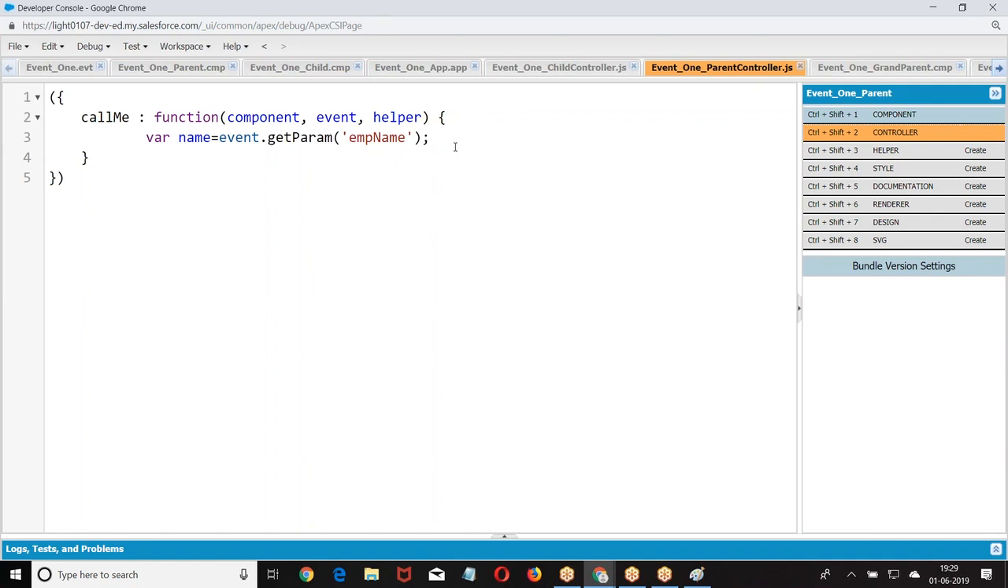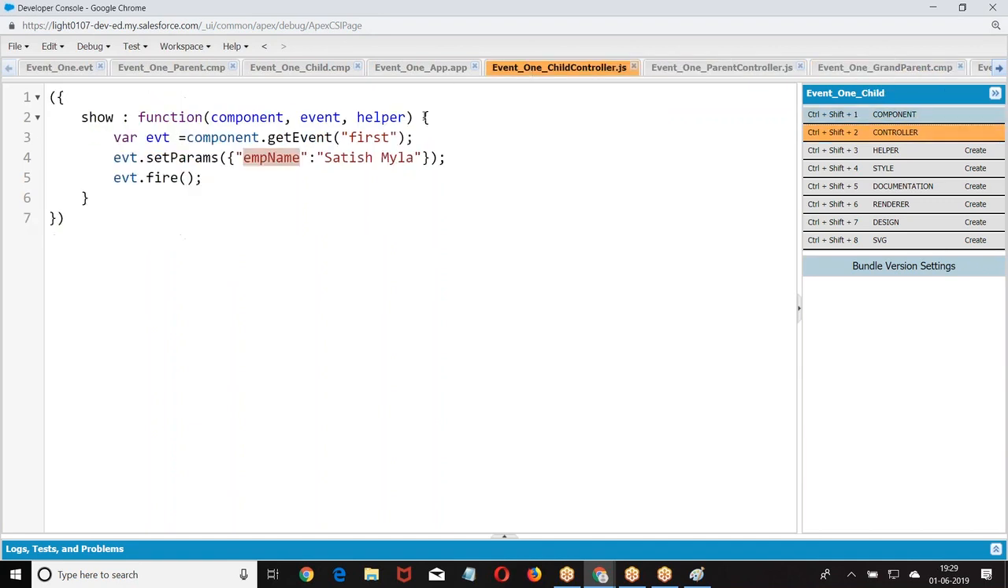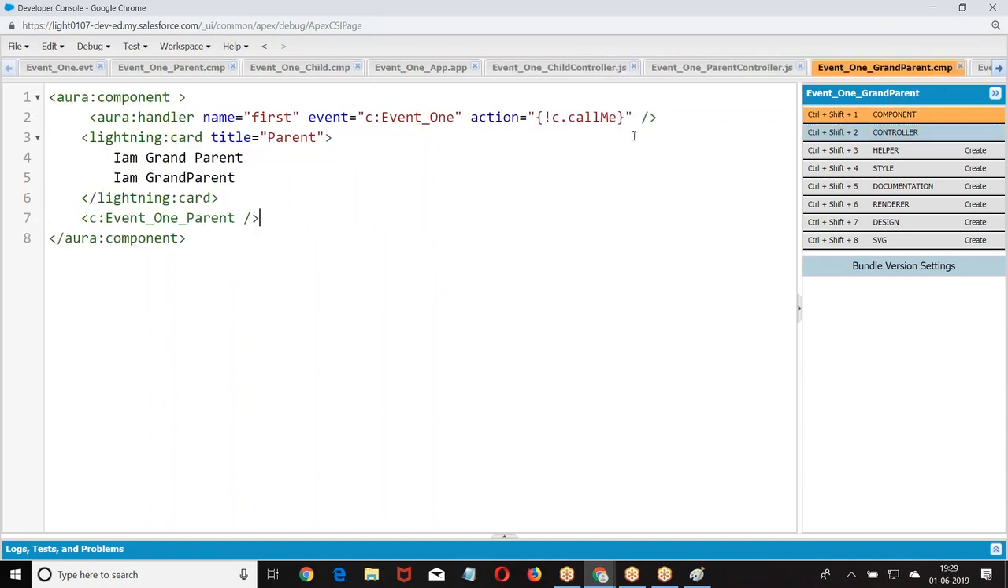Then I want to say component dot set the value of name. So the data in one component is getting passed to a second component. Data in one component we are passing to another component. Similarly, the grandparent. The same story here.